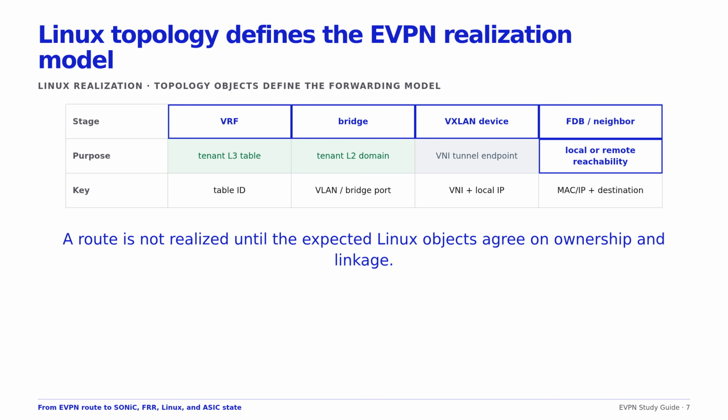On a Linux-based realization, the network device graph is part of EVPN configuration. A bridge and VLAN membership represent MAC-VRFs. An SVI binds a subnet to a VRF for routing or neighbor suppression. A VXLAN device supplies the local tunnel endpoint and VNI mapping.